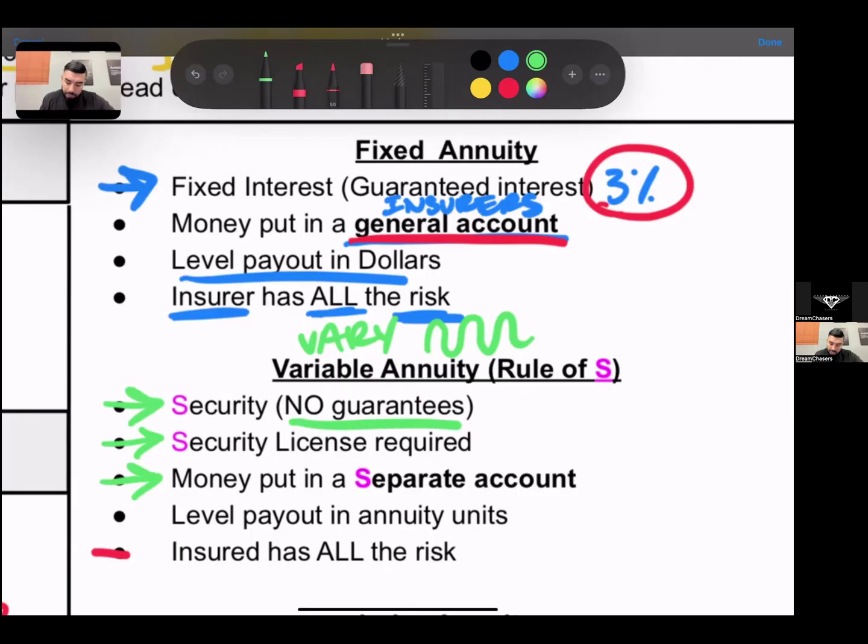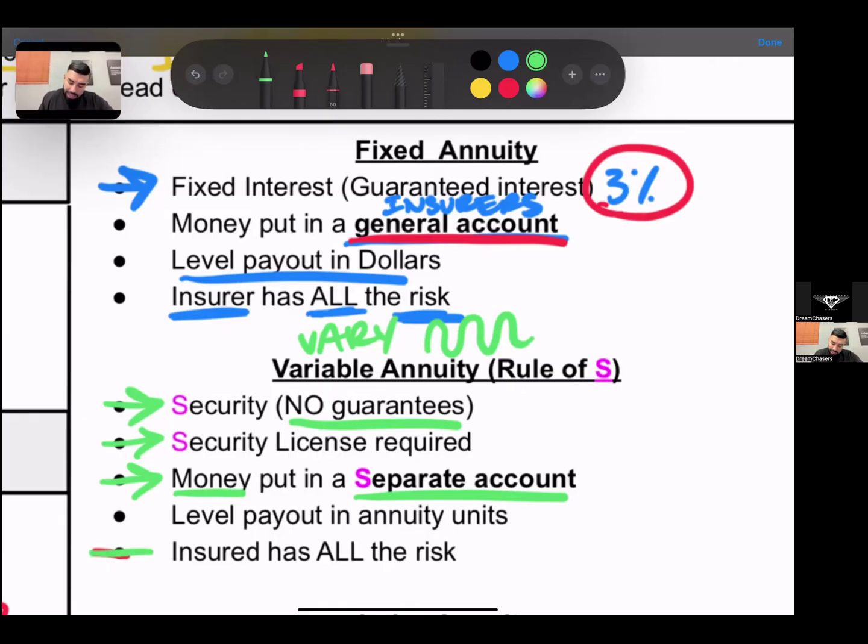Third is that the money is put into a separate account. So it's not going to be put into the company's general account. It is put into a separate account. Just think of it this way: because they are not guaranteeing you a minimum interest rate, and because it's more aggressive and you can lose it all, they're going to put it in an account that does not have their name on it, right? It's not in their general account, it's going to be in a separate account. So if they lose everything, they're not responsible because their name isn't on it. Okay. So the money's put into a separate account, with level payouts in annuity units.